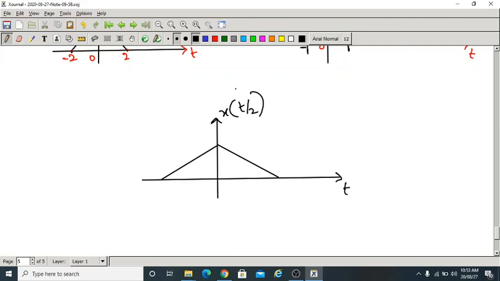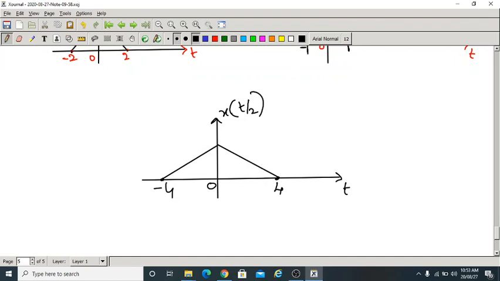Now the time scaled signal exists in between -4 and +4, because the scaling factor is 1 by 2 here. That means it is in between 0 and 1. So the scaling that takes place is 2 units expansion.